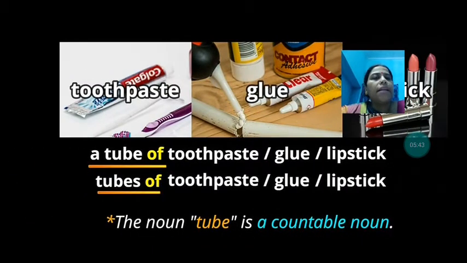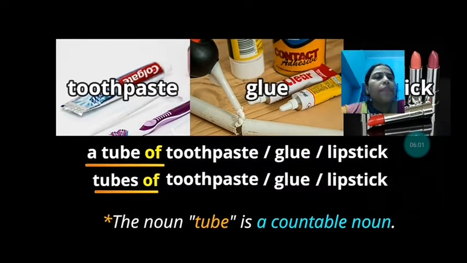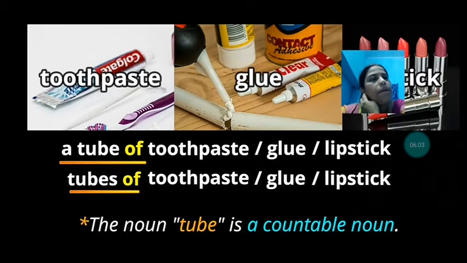Then another container is a tube, like a tube of toothpaste, a tube of glue, a tube of lipstick. And for the plurals we will use tubes of toothpaste, tubes of glue, tubes of lipstick. So there what we see, that we can count the number of tubes.